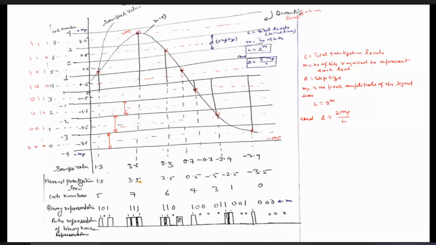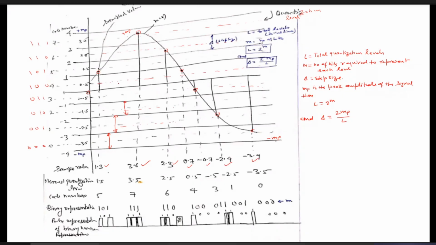Now suppose we take this sample value. What is its value? 0 is over here, 1 is over here, so the value of this sample is 1.3. Now consider this sample value, which is 3.6. Similarly, the value of this sample is 2.3, this one is 0.7, this one is minus 0.7, this one is minus 2.4, and this is minus 3.4.